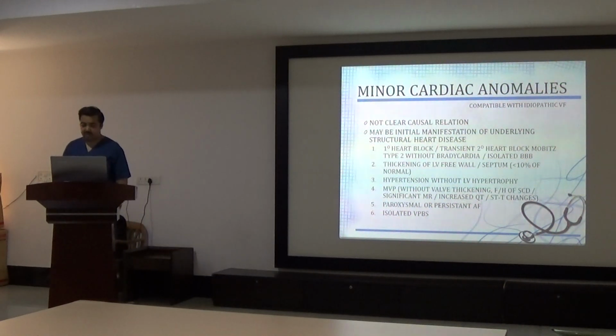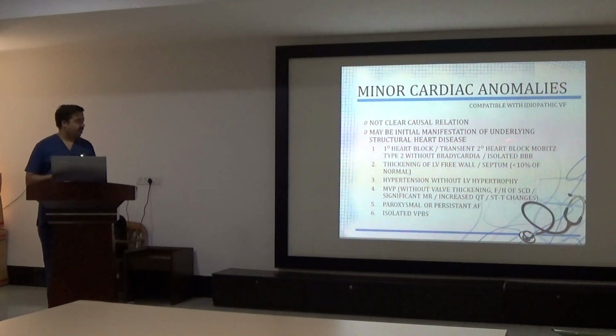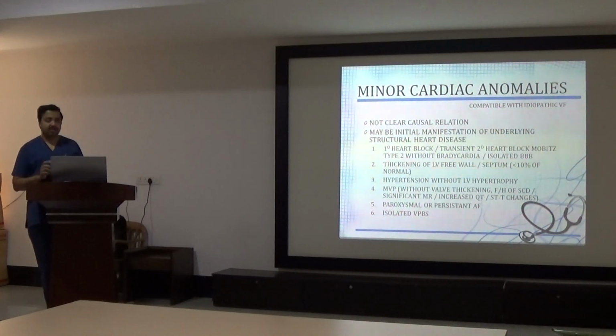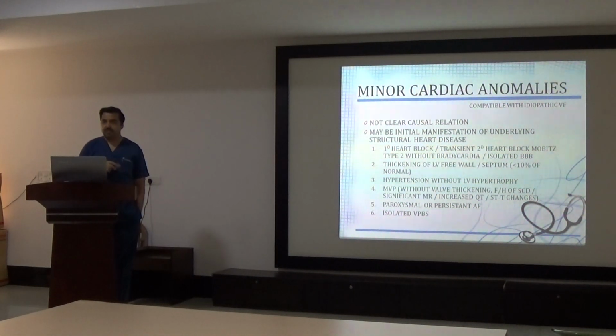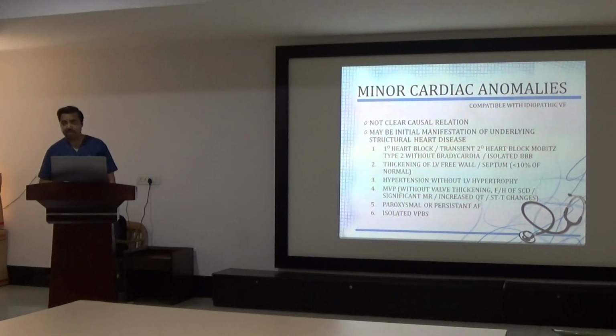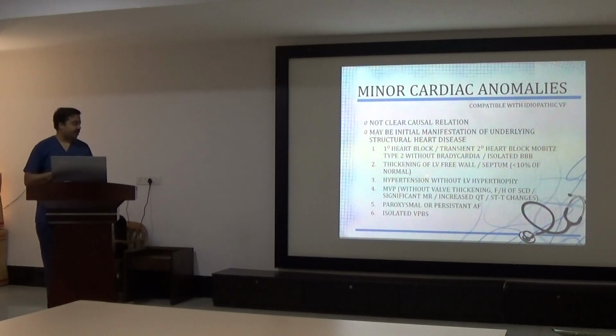The commonest ones are first degree heart block, transient second degree heart block which is not detected on ECG, isolated bundle branch blocks like LBBB, RBBB, thickening of the LV free wall or septum but not in the territory of hypertrophic cardiomyopathy, which is less than 10% of normal thickening. That can also sometimes be early hypertrophic cardiomyopathy.